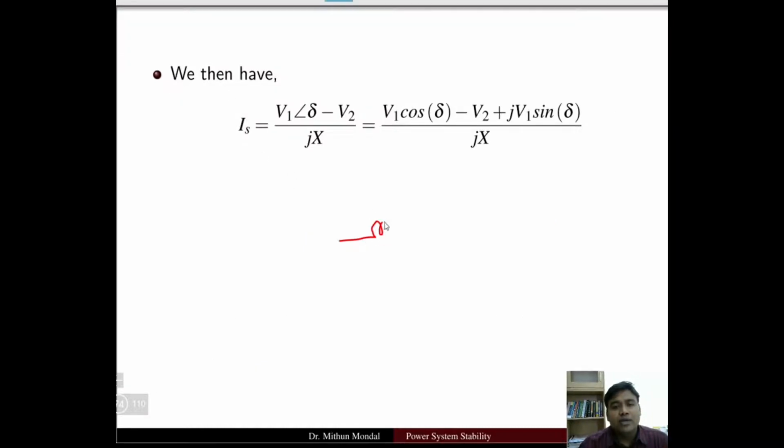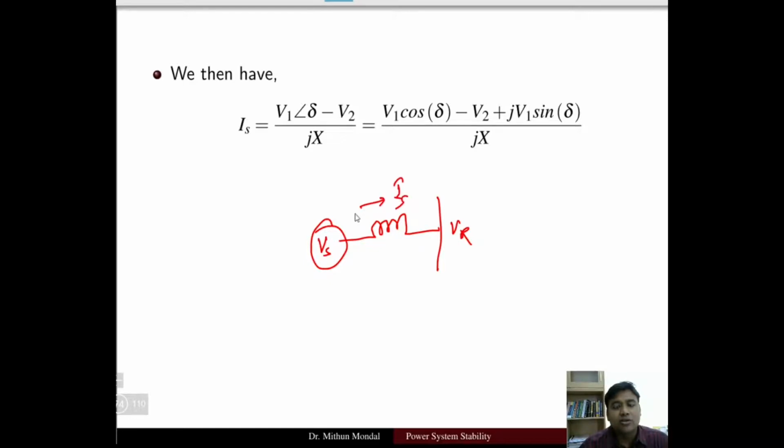If you have the reactance, with VR at one end and Vs at the other, what is the current flowing in the transmission line? Here we have taken Vs as V1 angle delta and VR as V2 angle 0. So the current that is flowing is V1 angle delta, higher potential, minus V2, lower potential, divided by the net reactance of the line, jX. We can convert this into trigonometric form: V1 cos delta minus V2 plus j V1 sin delta. So we have taken the real part on one side and the imaginary part on the other.